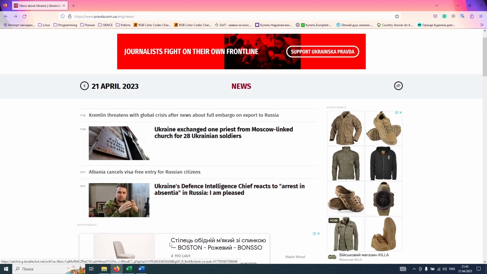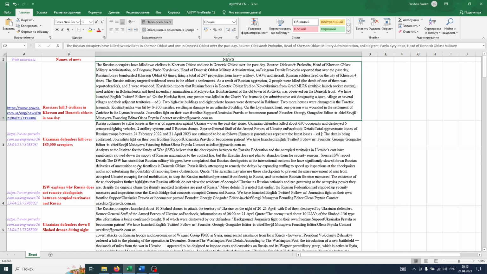So I did it. Let's look at the output. It is an Excel file. It consists of 3 columns. The first column is the link to the news. The second column is a title, and the last is the content of the news. Every column is formatted by length and width, and the text is formatted too. So there was a lot of work, but I did it.